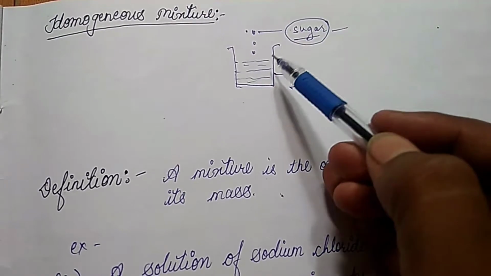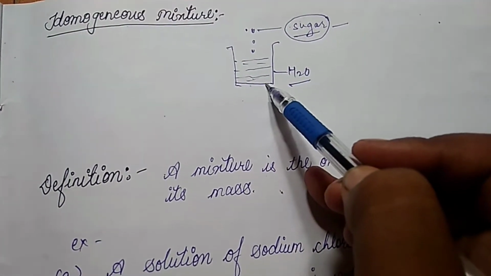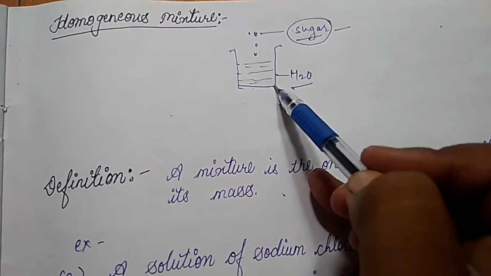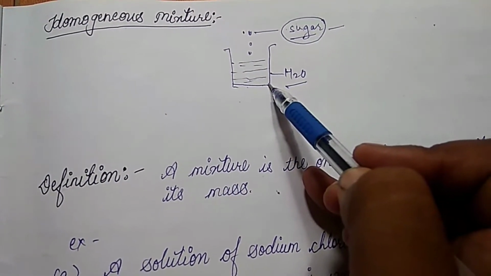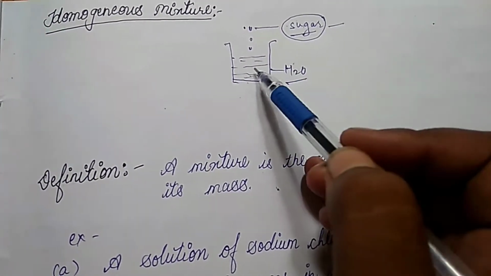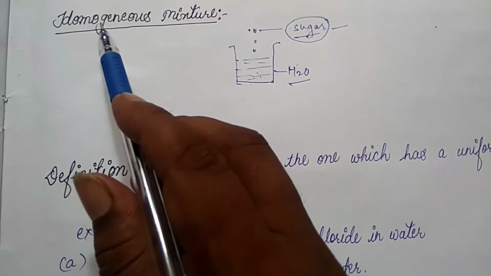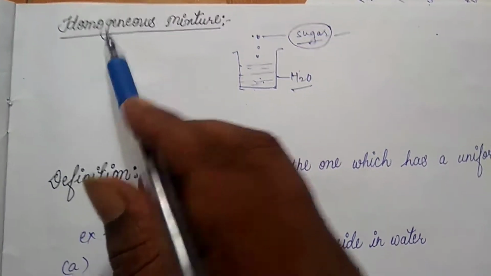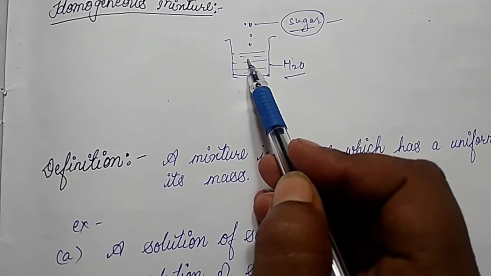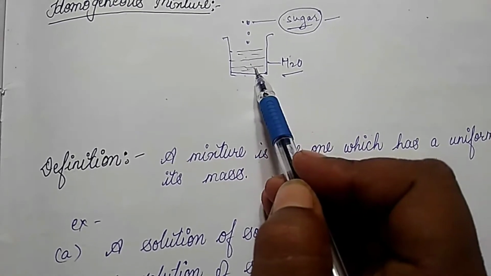So when sugar dissolves in water, after a while we will find that the sugar has dissolved in water uniformly and behaves with the same property, though having different particles. If it behaves with the same property, that process is known as homogeneous. It means we can say that every part of the solution is equally sweet in taste.